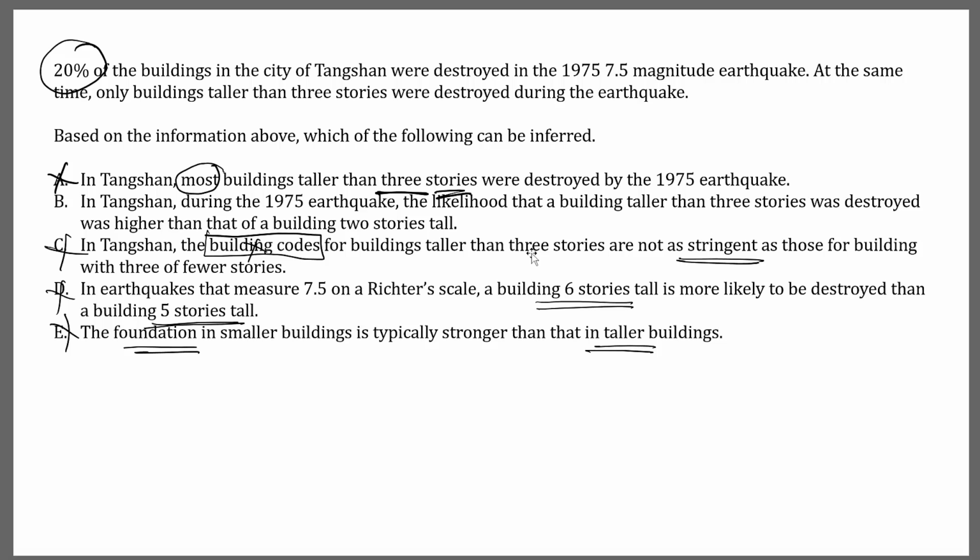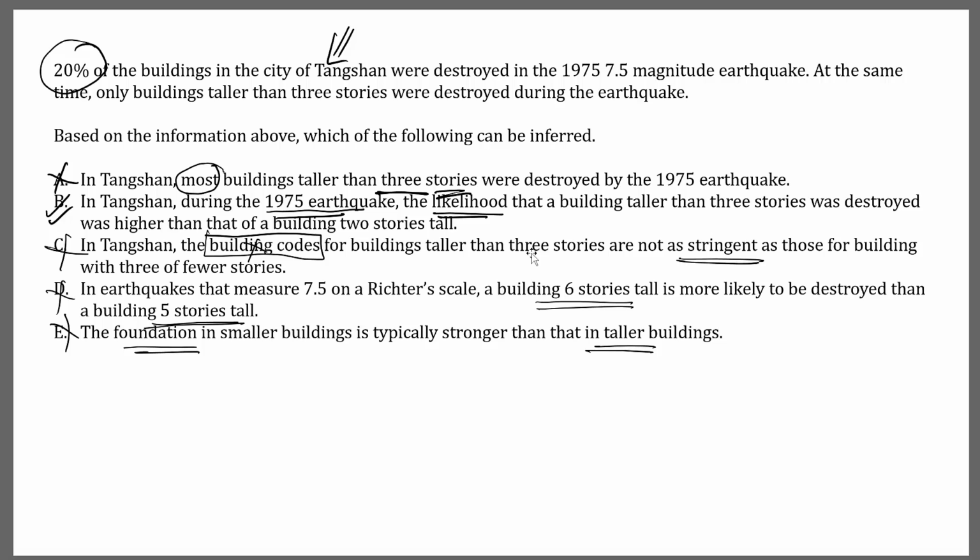Choice B, which is our correct answer, says in the action during this earthquake. So we're talking about this very specific event. The information over here is about this very specific event. The likelihood is the probability that a building taller than 3 stories was destroyed was higher than that of a building 2 stories tall.